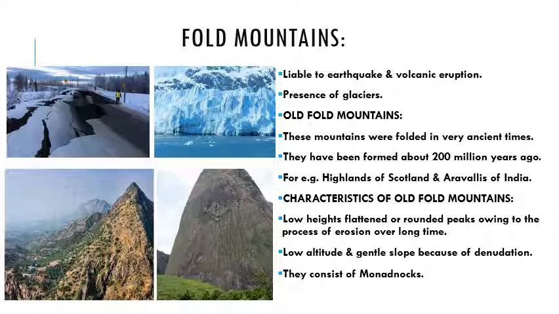Last point, our old fold mountains consist of monadnocks. Now what is a monadnock? In the last picture, the fourth one, you can see a monadnock is over there. A mountain or rocky mass that has resisted erosion, that has resisted the work of running water, that has resisted the work of blowing wind. Why? Because this part is very hard. The soft part which is over there, the wind, the water, the ice, the waves had already eroded that part. But this part is very hard and it has resisted the erosion and it stands isolated.